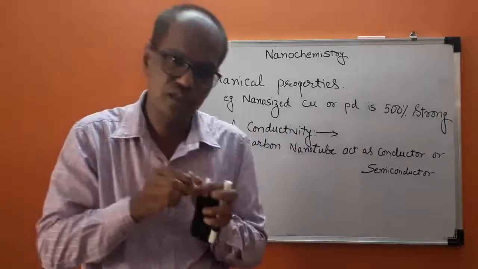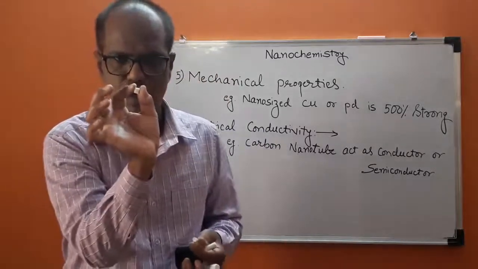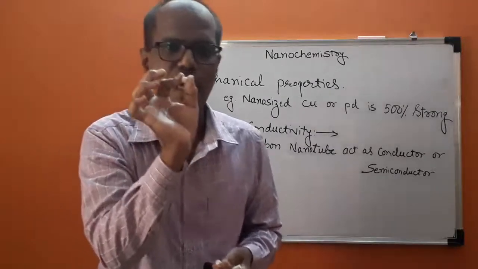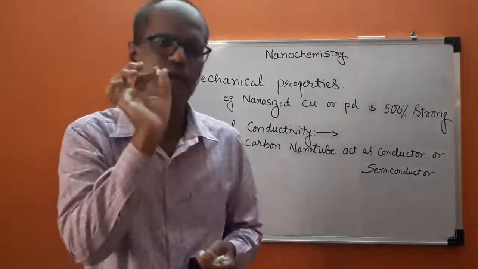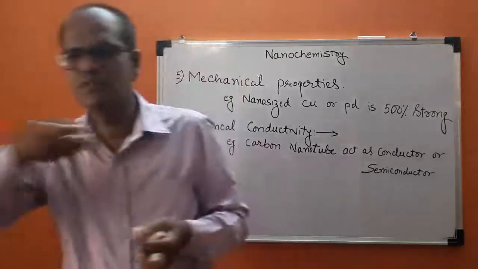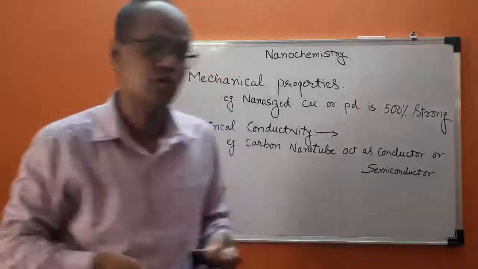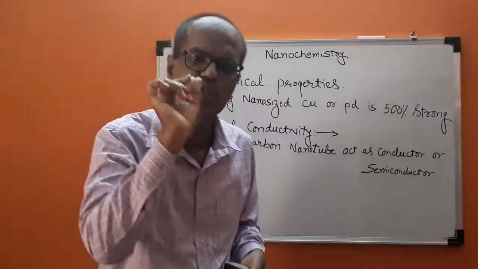But if we consider a substance, for example like this, if we want to break it, we need a very high level of energy. Means if the particle size gets decreased, it becomes stronger and stronger, because nanomaterial is extremely small.